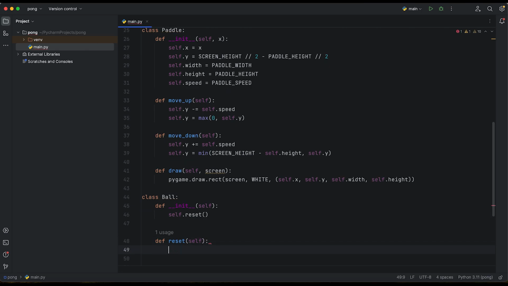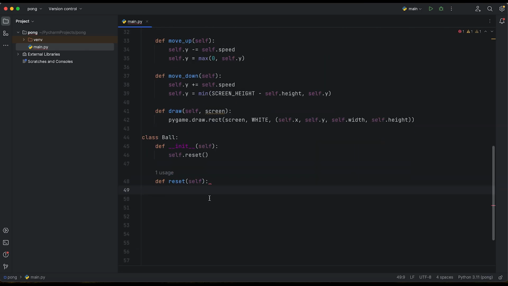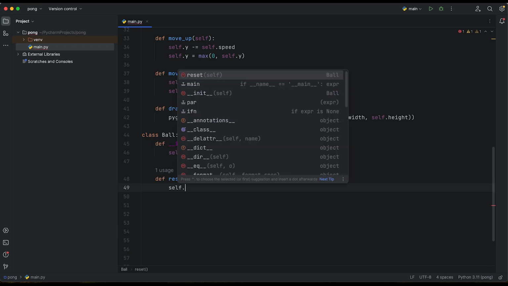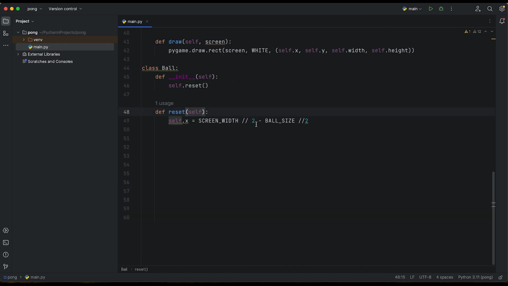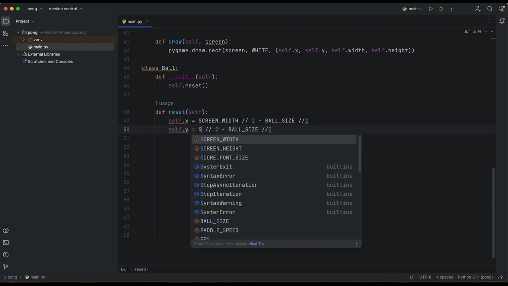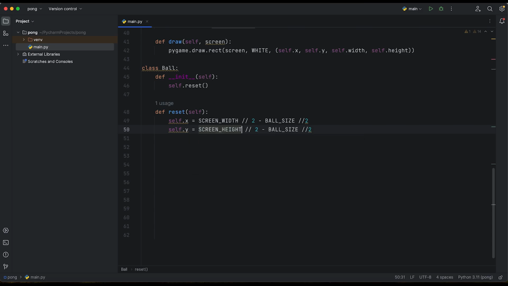Reset self. As you can see, we've got one usage. Go there. And we need self.x equals screen width over 2 minus ball size over 2. The same we need with the y value, so we can copy and paste, but here we are going to make the y value, sorry, y, not x, and screen height over there, and everything stays the same.